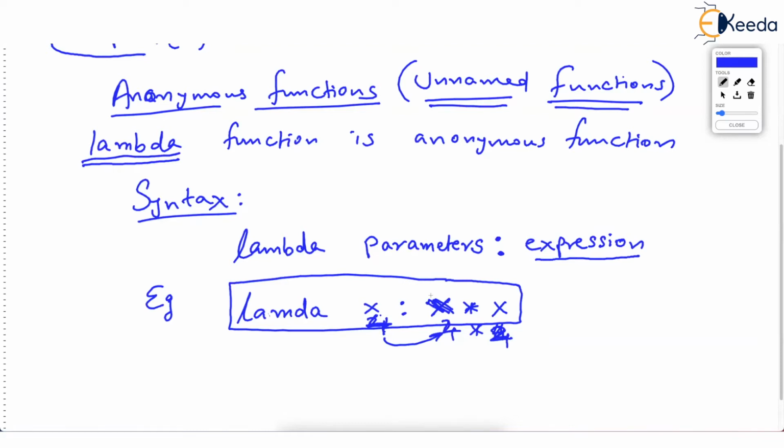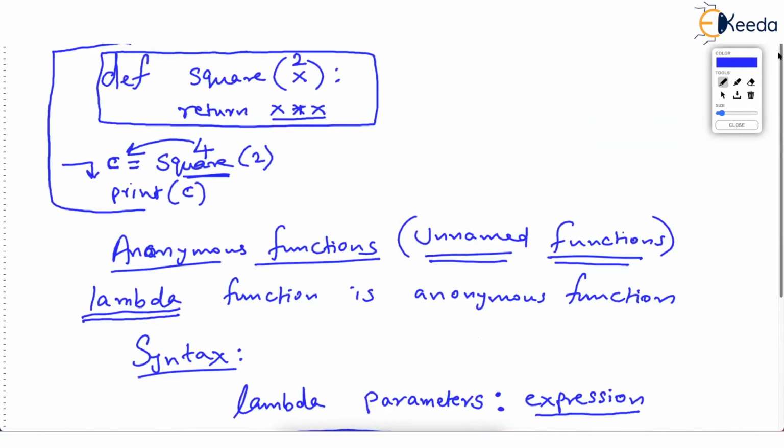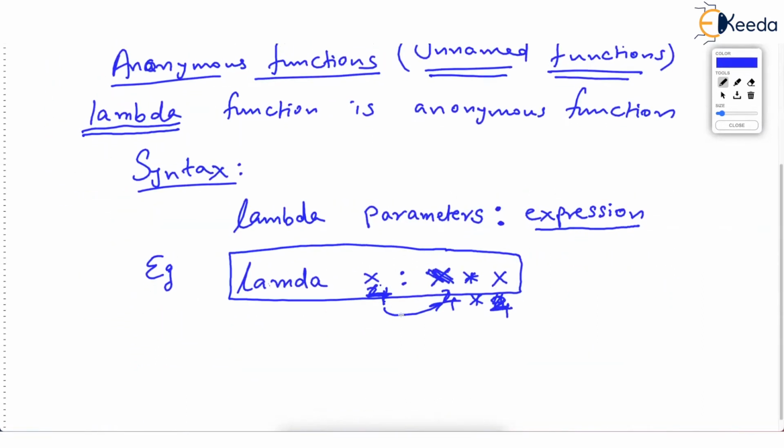This is exactly the same as what we learned yesterday when we were learning about functions. What we said is, when you call the function by its name, you must pass a value. That value goes in the parameter, and then that parameter value is used, saying return 2 into 2. Exactly the same thing I am saying. This parameter will get some value, and that value is used in this expression.